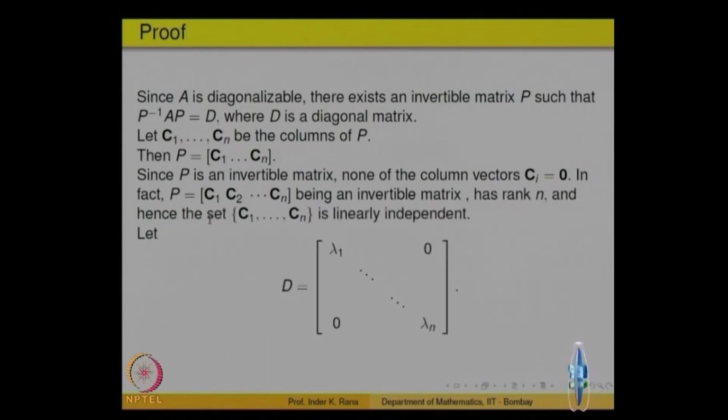So, let us define D to be the matrix with the diagonal entries as lambda 1, ..., lambda n, and everything else as 0. We want to check that lambda 1, lambda 2, ..., lambda n are the eigenvalues. We are given P and we are given D, so D is given to us, and C1, C2, ..., Cn are the column vectors of P. We want to check that lambda 1, lambda 2, ..., lambda n are the eigenvalues and C1 to Cn are the corresponding eigenvectors. For that we just rewrite this equation P inverse AP equal to D slightly differently.